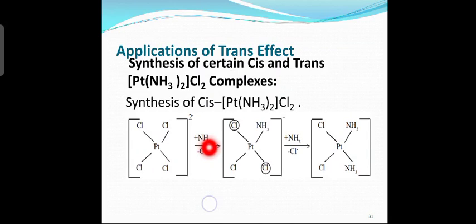The ions which are more labile are circled. The Cl- trans to amine is not labile because the trans effect of NH3 is less than that of Cl-. In the next step, greater trans effect of Cl- over NH3 is used. Thus, one of the circled Cl- is replaced by NH3 to obtain cis product.